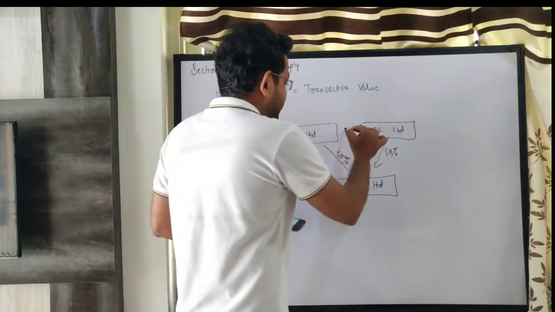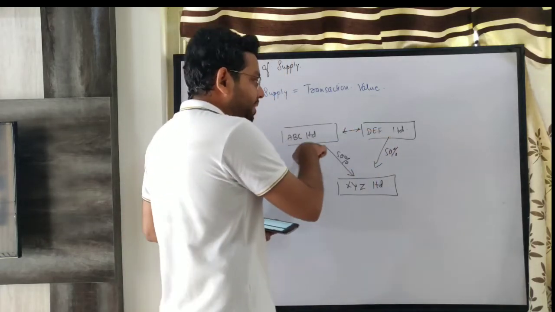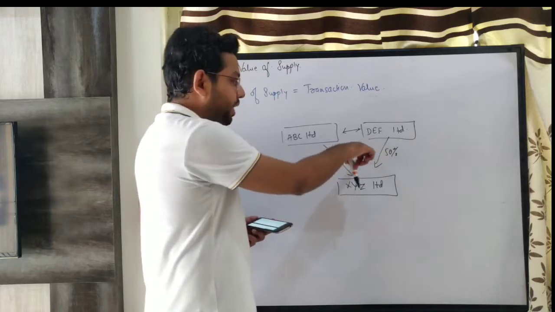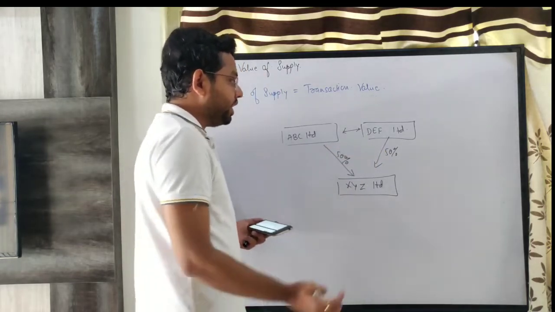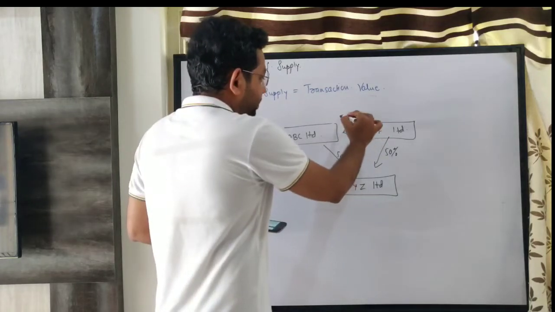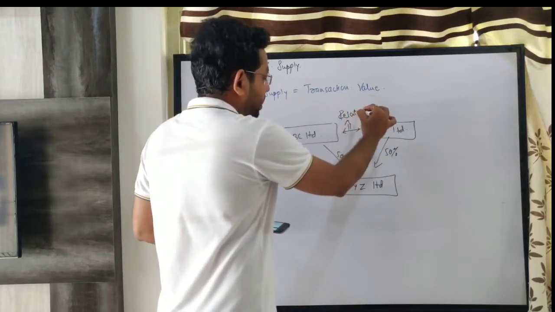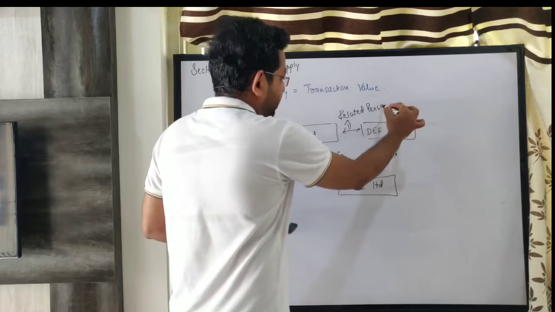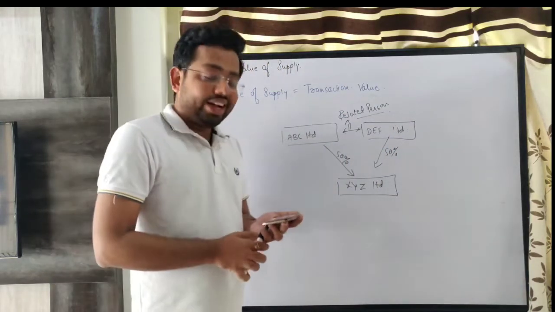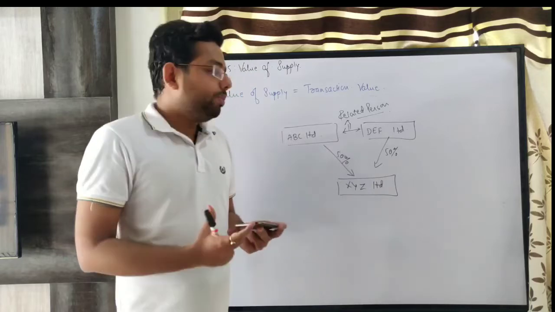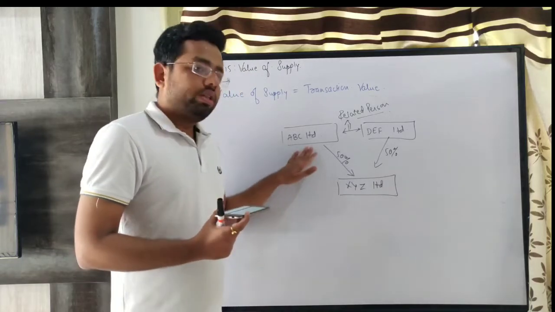So what they are saying is, please mark, if ABC and DEF are jointly controlling XYZ, then they are related persons. So if two people are jointly controlling a third entity, then those two people will be related persons.